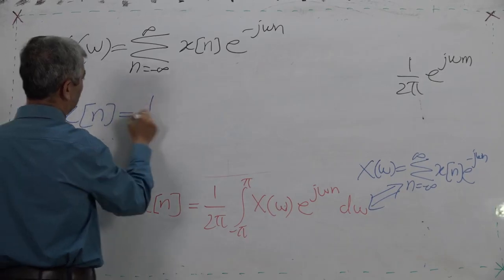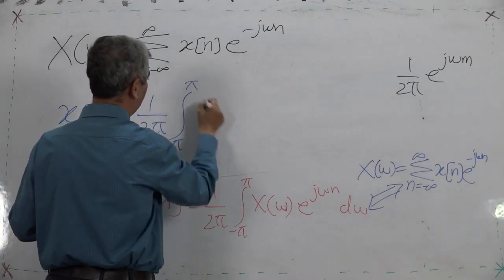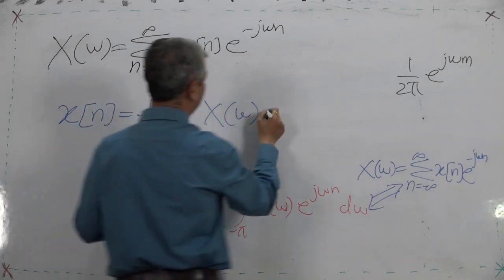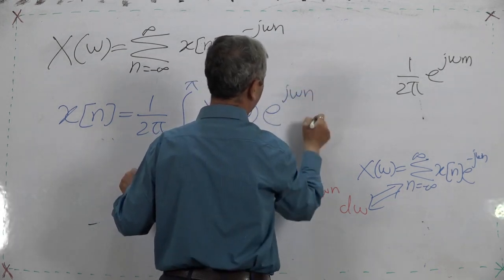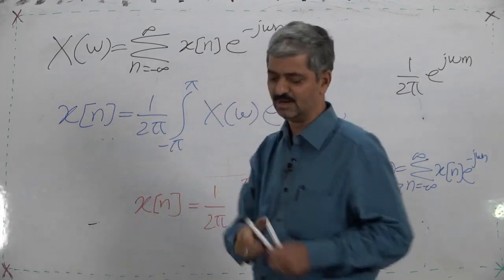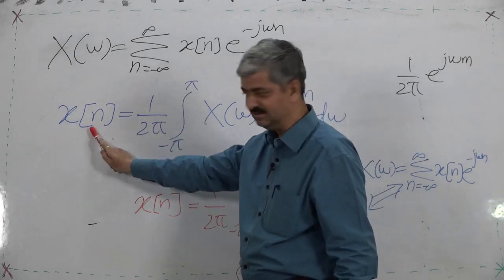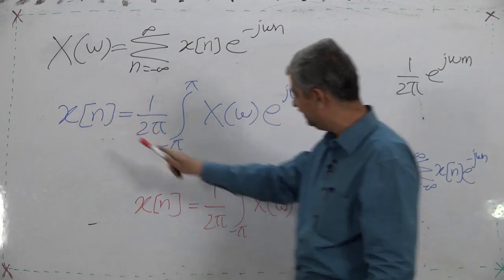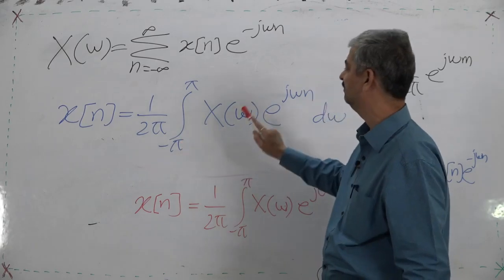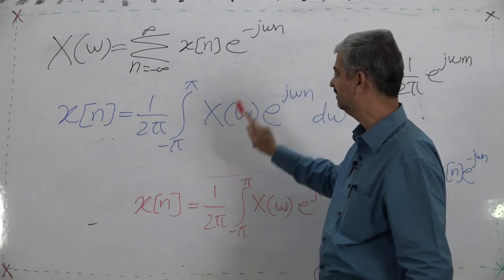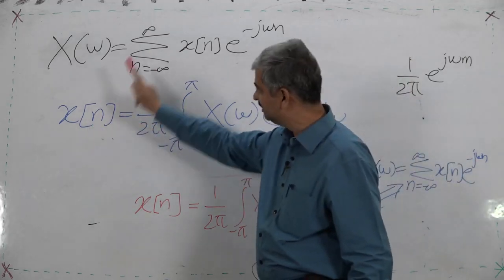x[n] is equal to 1 upon 2 pi, the integral from minus pi to pi of X(omega) e raised to j omega n d omega. So I again repeat, the discrete sequence x[n] is the scaled integration of a periodic continuous function. I again repeat, the discrete time Fourier transform.